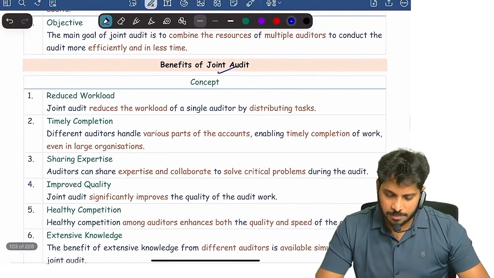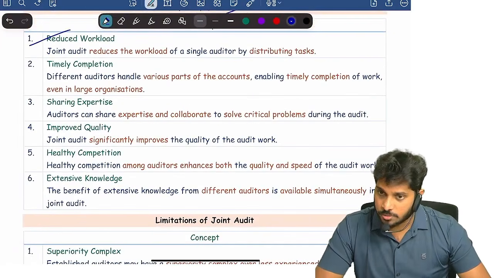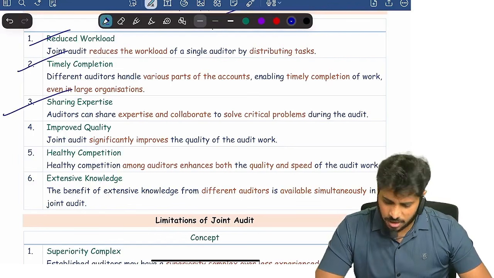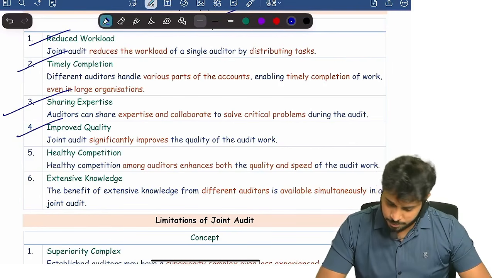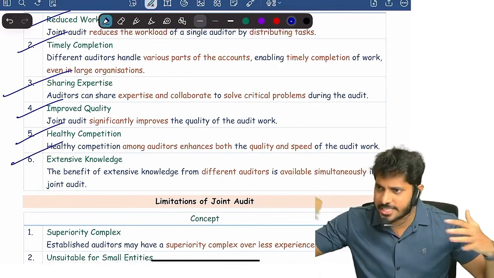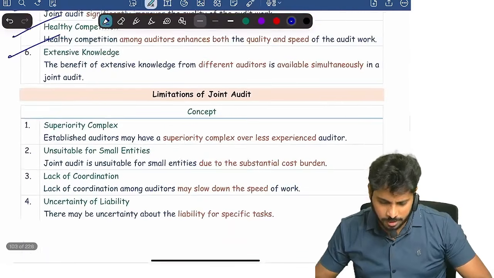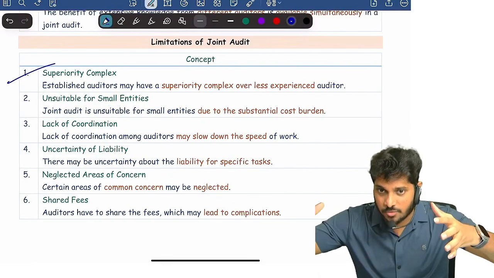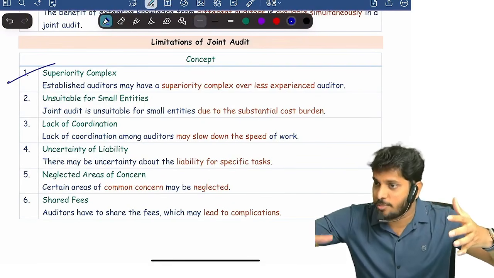So what are the benefits of joint audit? Reduced workload, audit will be completed on time, yes or no, and sharing of expertise, quality of work can be improved a lot, healthy competition, knowledge extension, extensive knowledge can be shared because multiple people are involved. What are the limitations? Superiority complex. Since two different auditors are involved, both of them will fight with each other. I know better than you, like that.